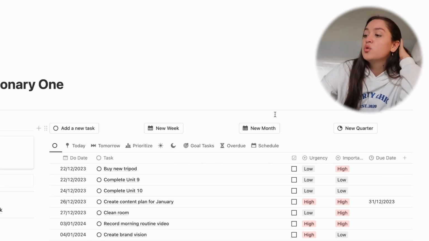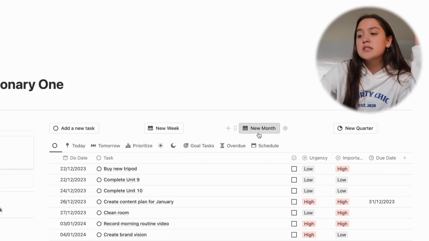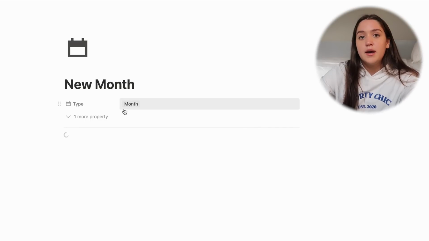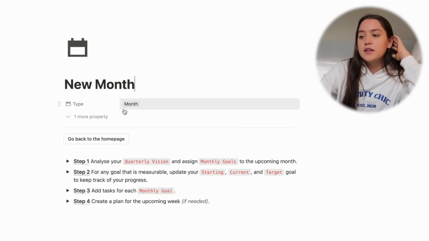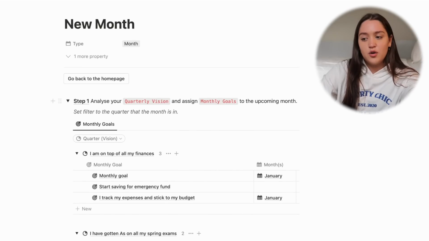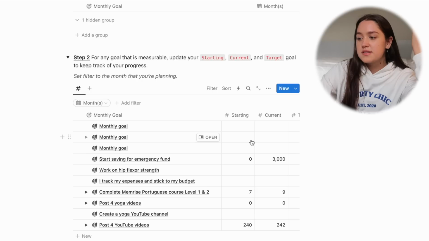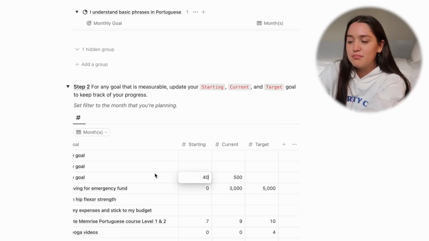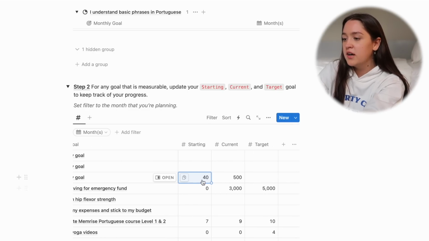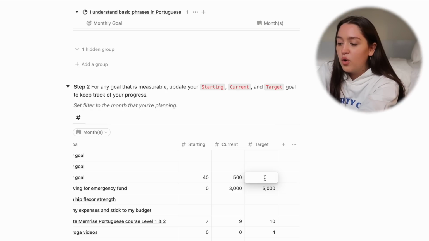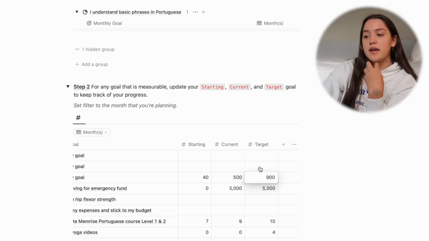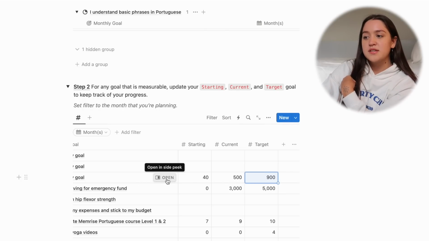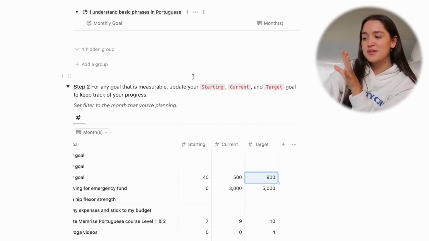So whenever it's a new quarter or a new month, you just press this button and it will automatically create a page in the planning database, and you're gonna step by step plan out your goals. And this is where, for example, you can set your measurable goals. So for example, this monthly goal, let's just say we're starting at 40, our current is 500, and my goal is 900. When you're then working on that goal, you'll be able to see like, oh, I have 53% progress.